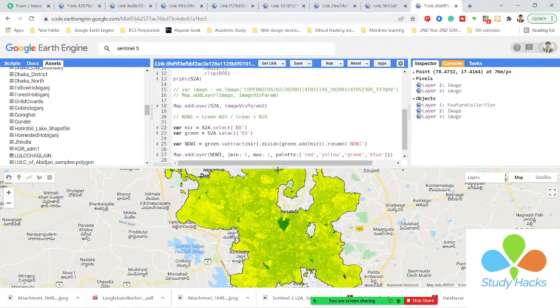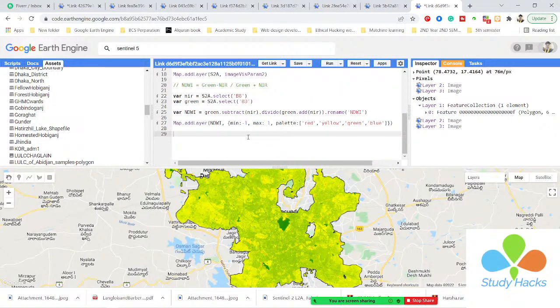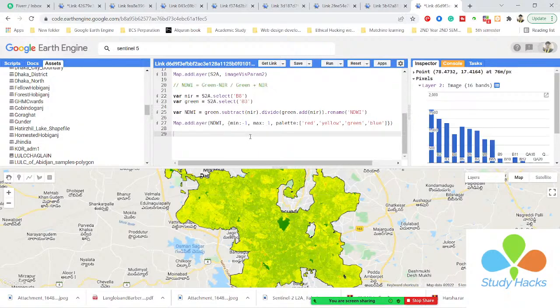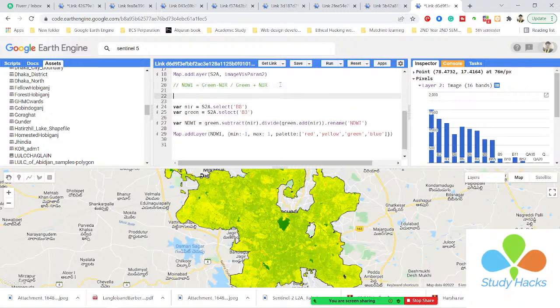So mainly this is the process for calculating the NDWI, and if you want you can also calculate the NDVI. This is totally the same process. First of all you need to select the bands for NDVI, and we already know about the NDVI. What is the equation for NDVI? I simply write the equation for NDVI.